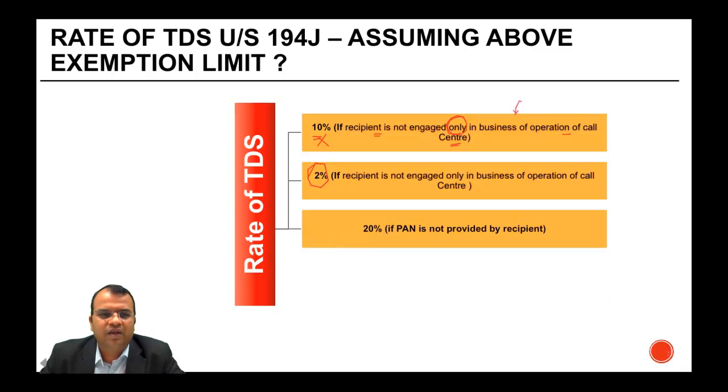However, if the PAN number is not provided by the recipient, now the recipient can be engaged in the business of operation of call center, or he may be doing something else. If he does not give his PAN number, then the TDS has to be withheld at the rate of 20%. And this is by virtue of section 206AA.